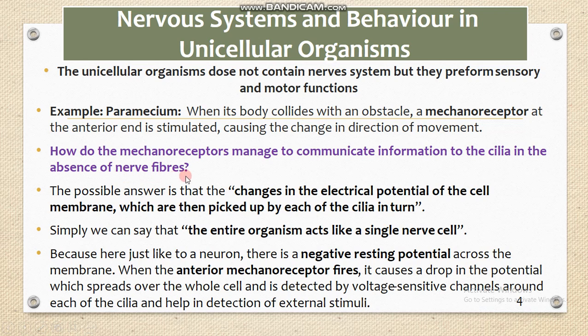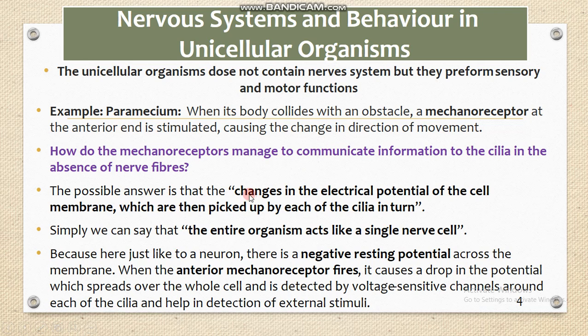As we know, there is no nerve fiber, but still the mechanoreceptor present at the anterior part gets information that a hurdle is present there, and gives a message to the cilia. As a result the cilia change the direction of movement. How is this possible?